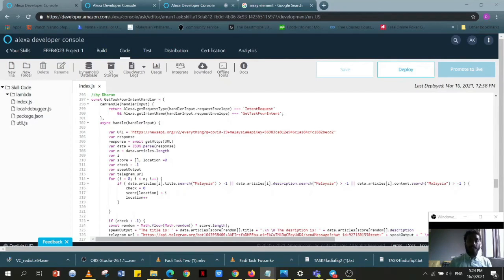Now, variable response and data. These 2 variables collect the information from the URL and convert it into a JSON format.